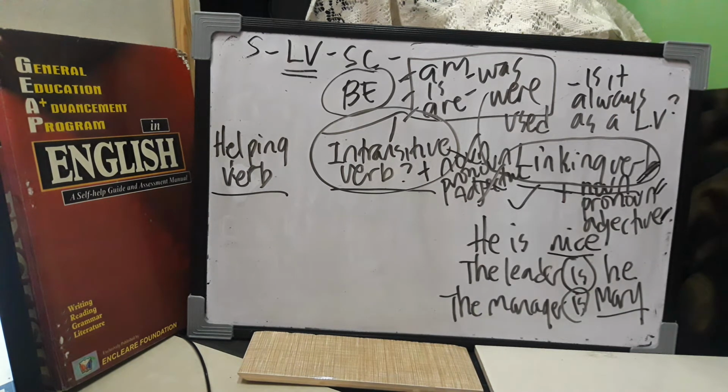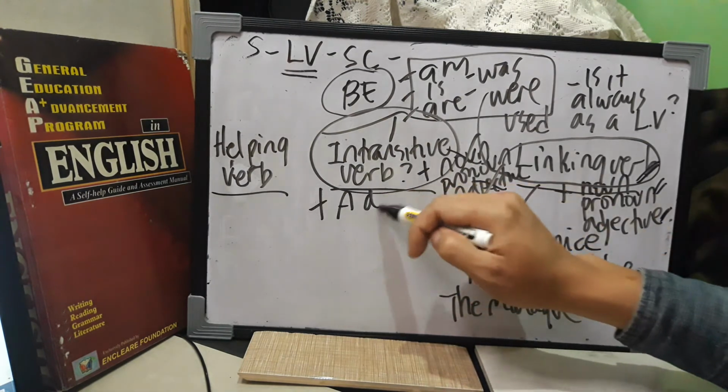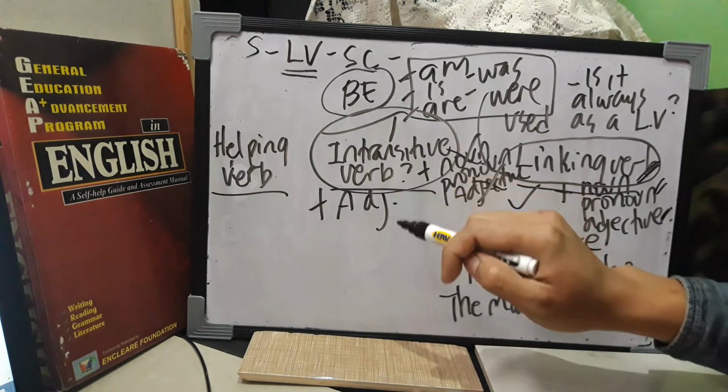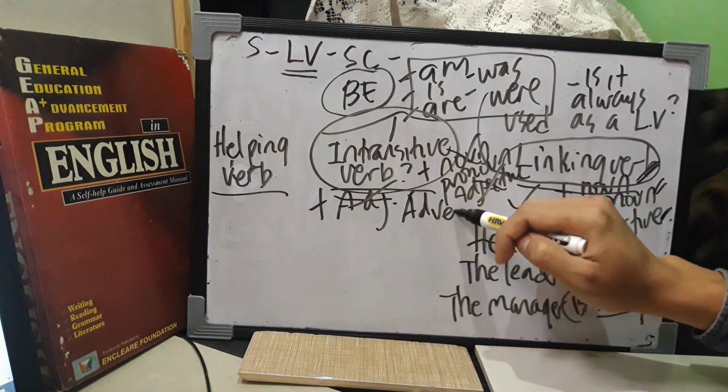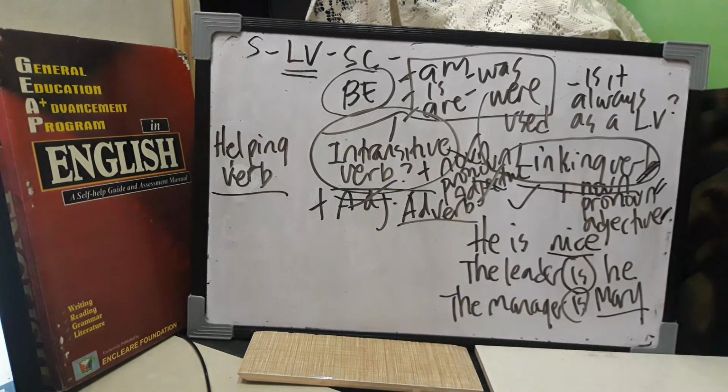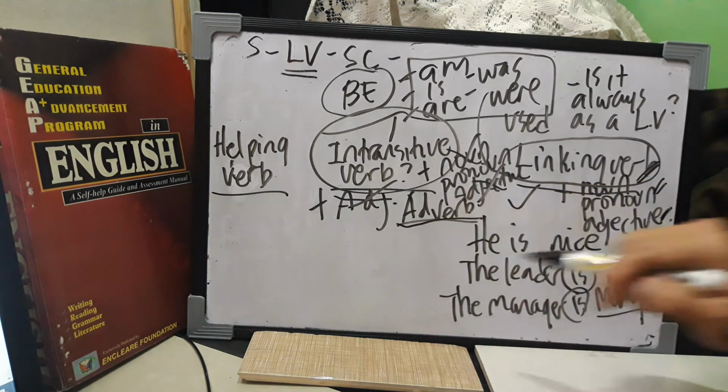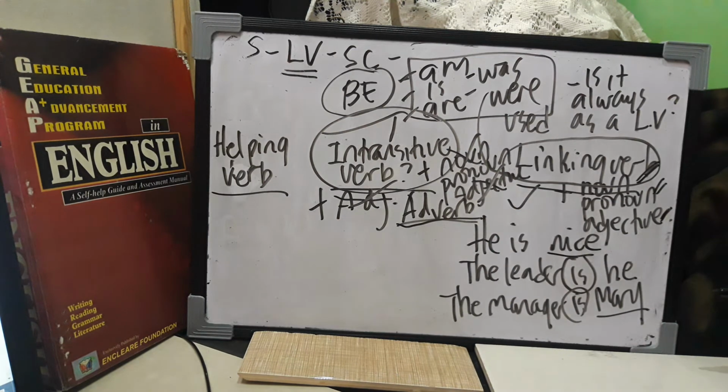Guys, can you remember that an intransitive verb must be followed by what? An adjective? Of course not. It must be an adverb. And we do have a common sentence construction using this. We usually use the substitute of an adverb in the form of a phrase, particularly a prepositional phrase adverb, or we can just simply use a simple adverb.